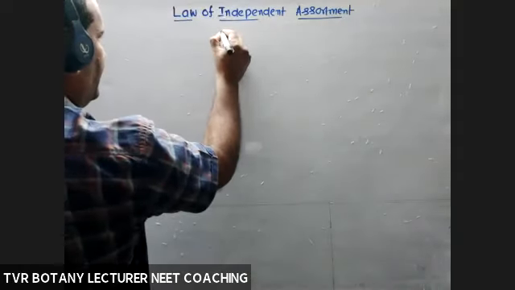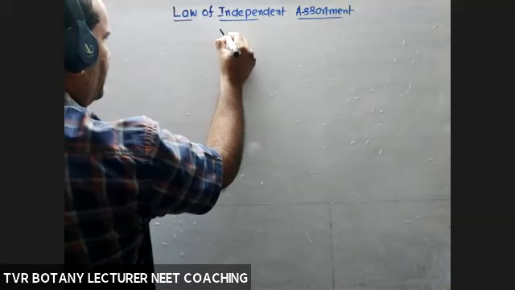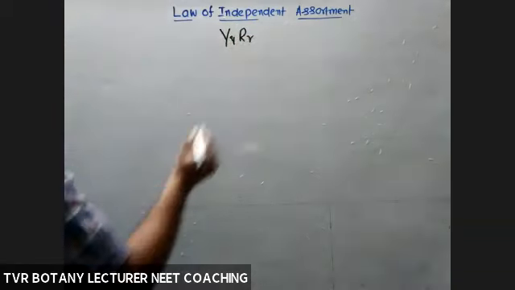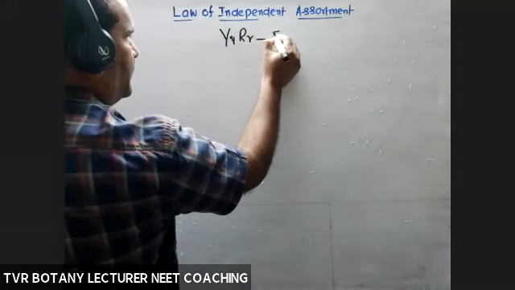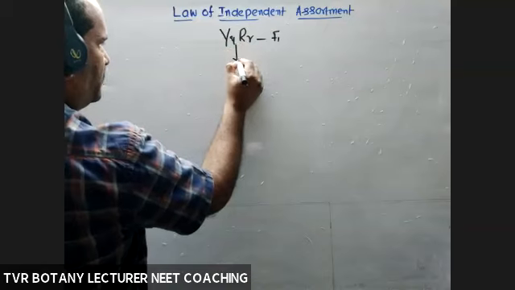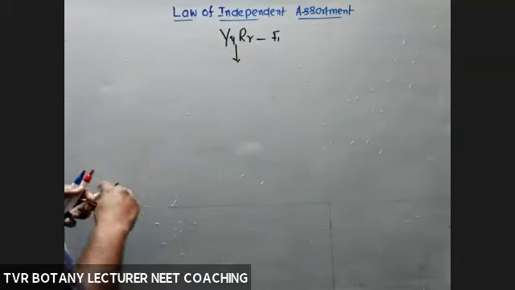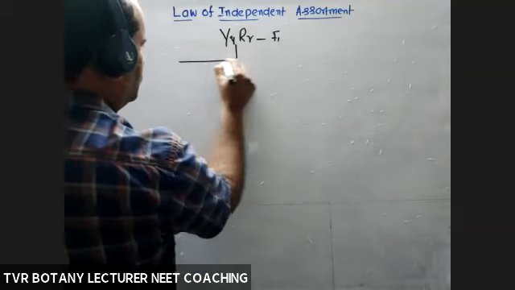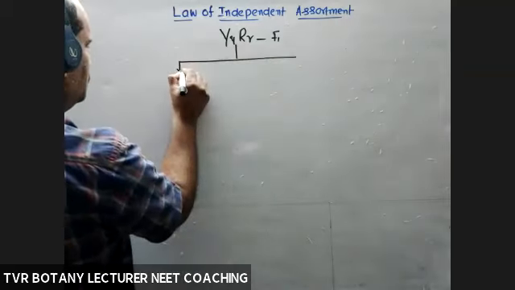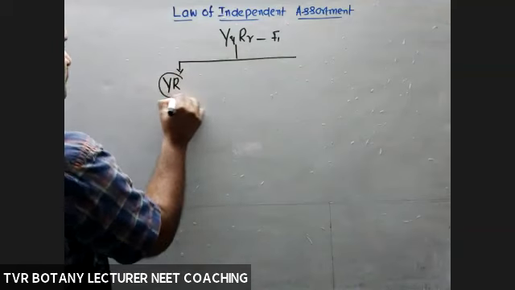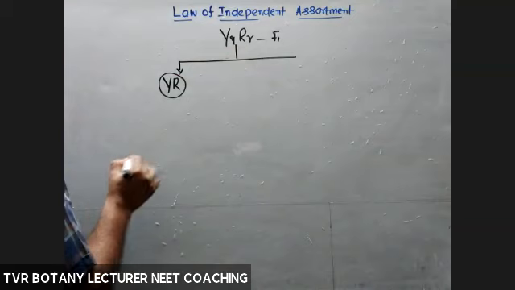Next, what about independent assortment with the help of capital Y, small y, capital R, small r? It is an F1. So from F1, what about the number of kinds of gametes produced? Yesterday we discussed this one. Capital Y with capital R, one kind of gamete.